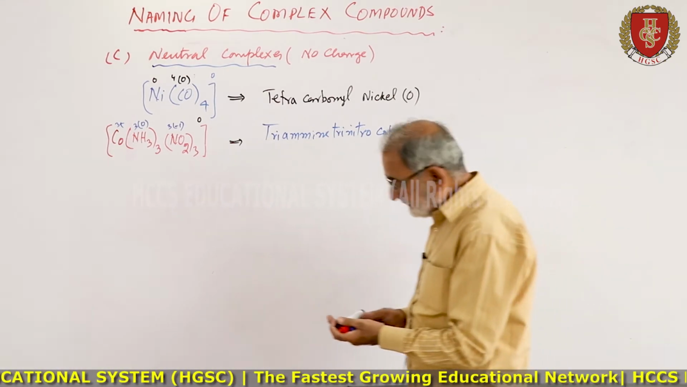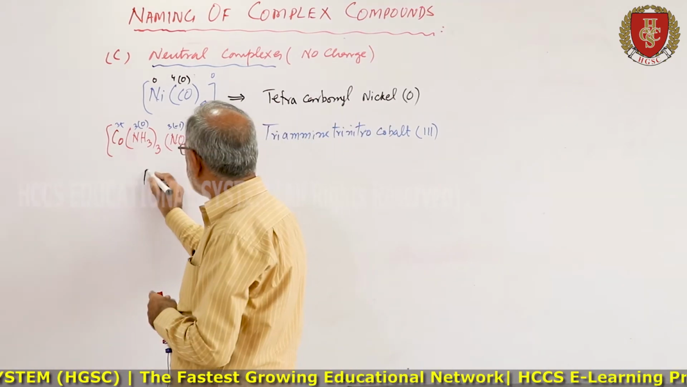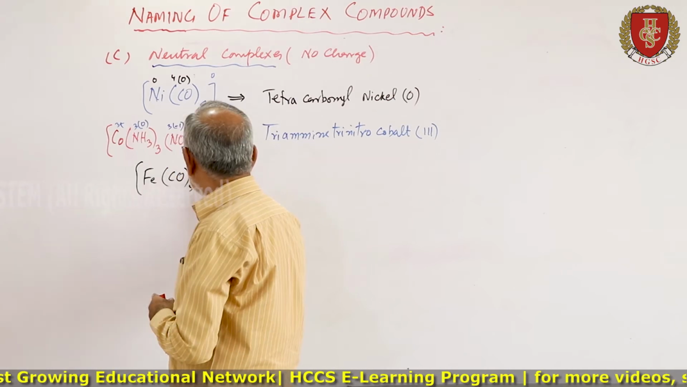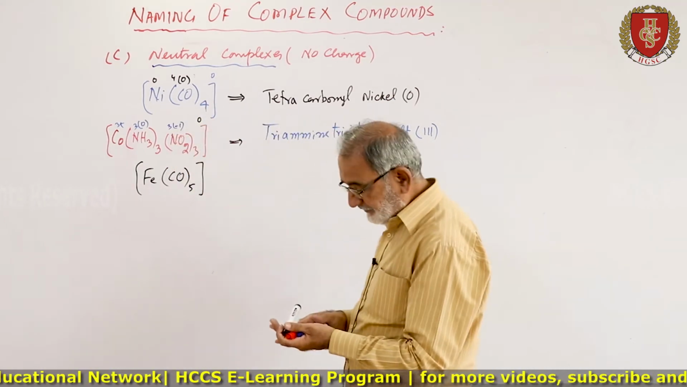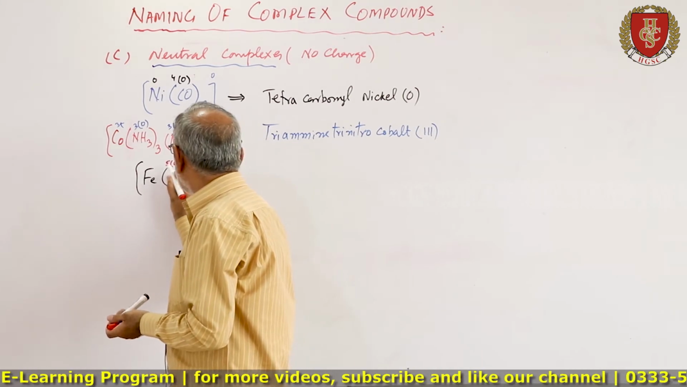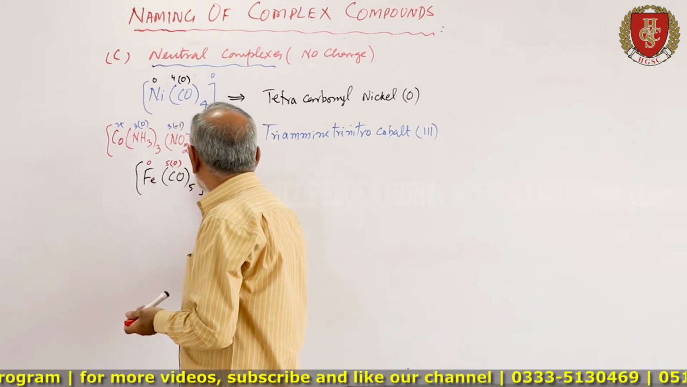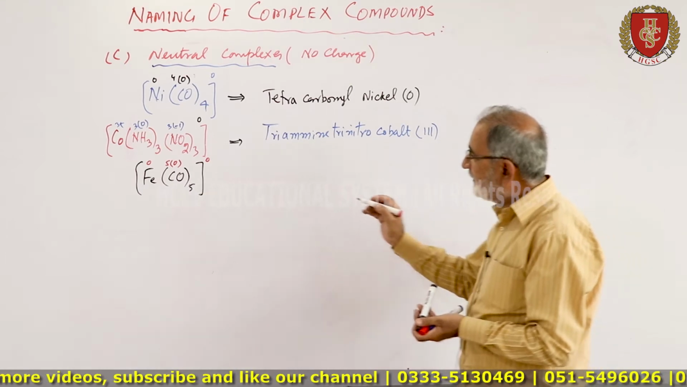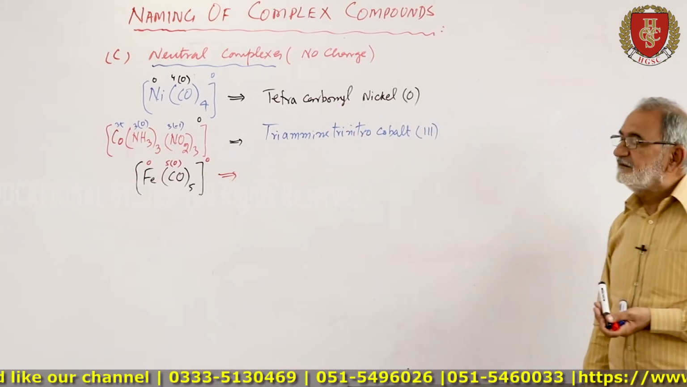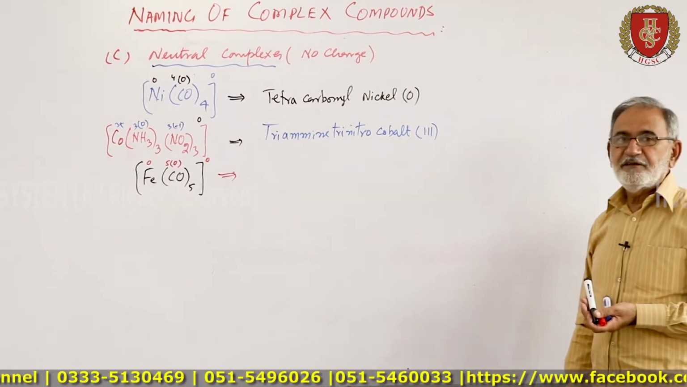There is another example, that is Fe(CO)5. This is another complex which is neutral, that is 0 into 5. This is again 0. So its name will be, first you will write the name of the carbonyl, which are 5 in number.